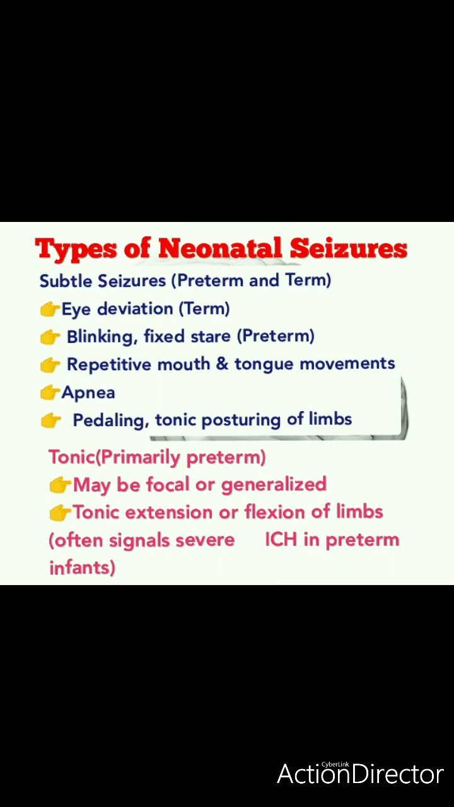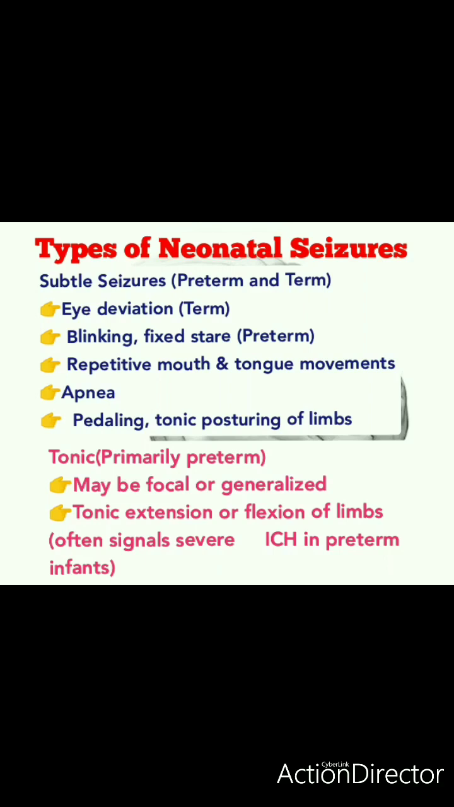Okay, subtle seizure basically affects the preterm and term babies, and you can see the common symptoms like eye deviation, blinking, fixed stare. Fixed stare means the baby keeps looking at the same place. Repetitive mouth and tongue movement. Okay, apnea, pedaling and tonic posturing of limbs.